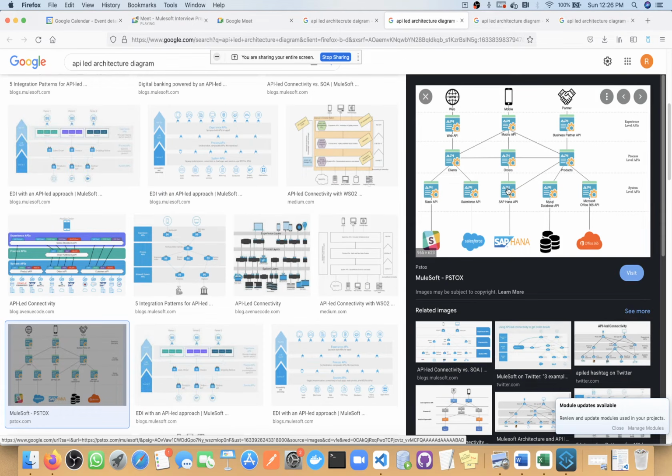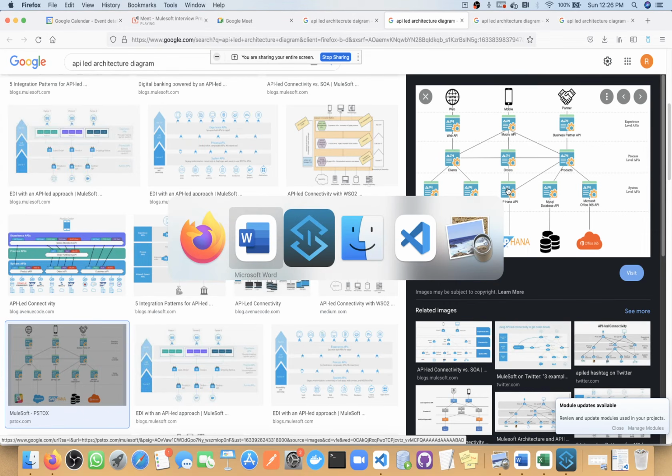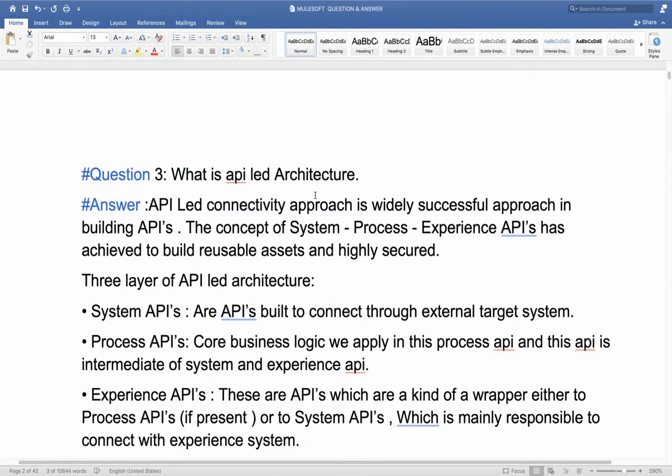But later, when your system is more complex, it will save your effort and your money, and you will be able to reuse components in many places. So you can mention all these things in the question: what is API-led architecture, what is the advantage and what is the disadvantage.